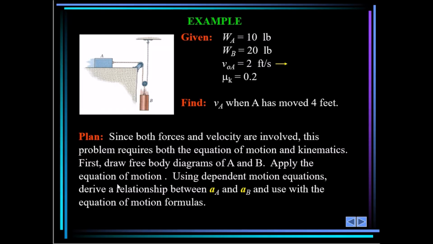What are we thinking? So since both forces and velocities are involved, this problem requires both the equation of motion and kinematics. First thing we want to do with that is to draw the free body diagrams. So similar to what we did in the last section, we're drawing out free body diagrams for individual components, so block A and mass B. From there, we want to apply the equation of motion using dependent motion equations and derive relationships between A and B. So we need to figure out a way to relate A and B. And if we look at this physically, these are related through this cable going between both of them.